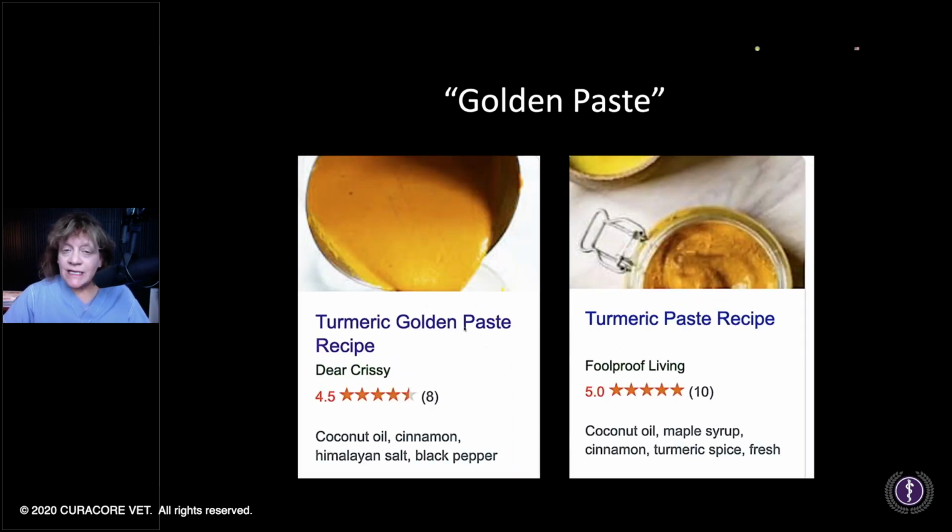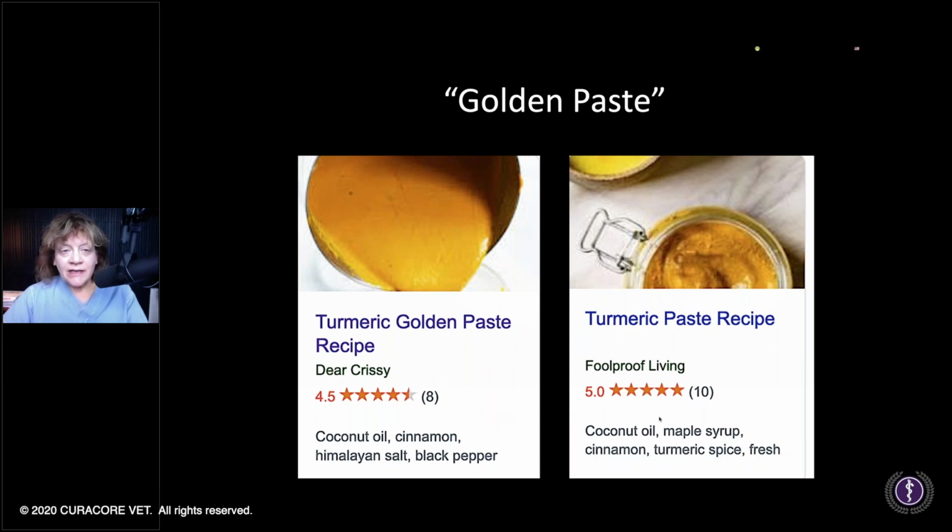You may have run across this, your clients, or you have been making golden paste. Well, turmeric golden paste, it's not the same everywhere. So look at 2 different formulations. Coconut oil is the same. Then this one on the left has cinnamon, Himalayan salt, and black pepper. This one on the right has maple syrup, cinnamon, turmeric, spice. Getting hungry. But they're different.